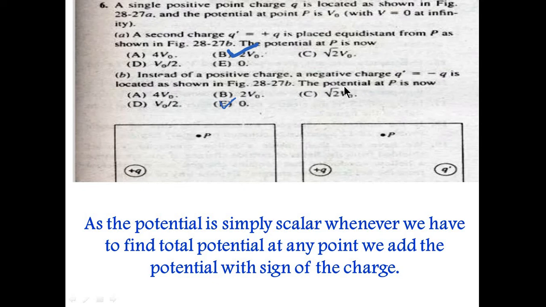The potential at P is now... So both having the same magnitude but opposite charges. When we simply add these terms, we know that the total potential is adding the potential due to both charges with their signs. So due to this it is plus Q, and due to this it would be minus Q. So plus Q minus Q, you get 0. So option A is the correct option.